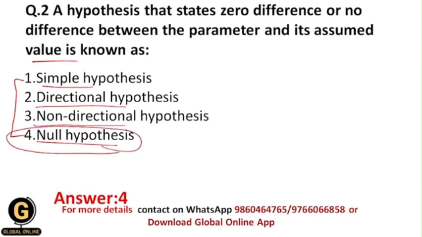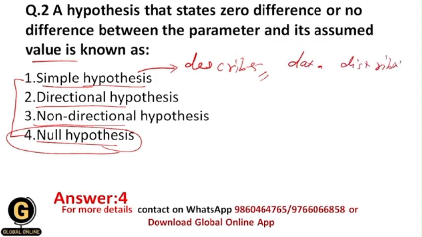Now let us see one by one all the types of hypothesis. Now simple hypothesis is the type of hypothesis under which we predict that there is an existing relationship between the variables. So basically simple hypothesis describes the population exactly. Okay, so it describes the population as it is. Or basically simple hypothesis describes the data distribution.